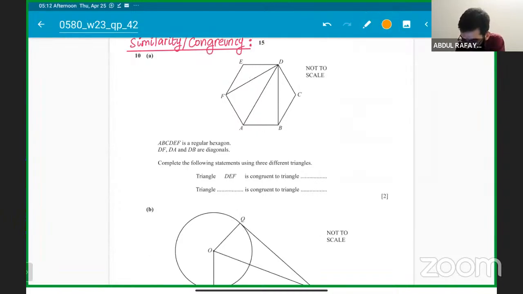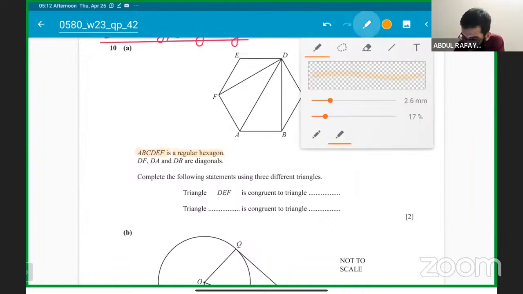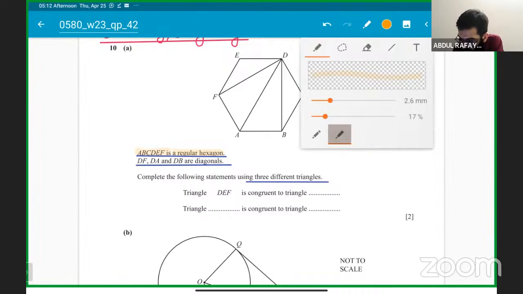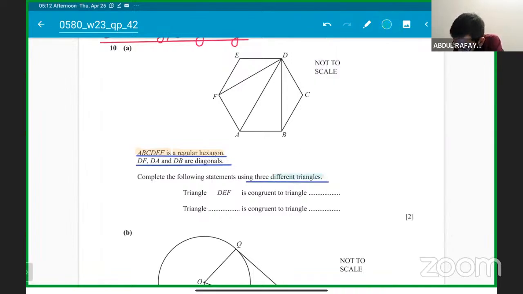So what we have is basically ABCDEF, a regular hexagon. This already has a lot of weightage, right? A regular hexagon means a hexagon with 6 sides. It will have each angle equal. These are the diagonals, DF. Complete the following statements using 3 different triangles. You have to use 3 different triangles.